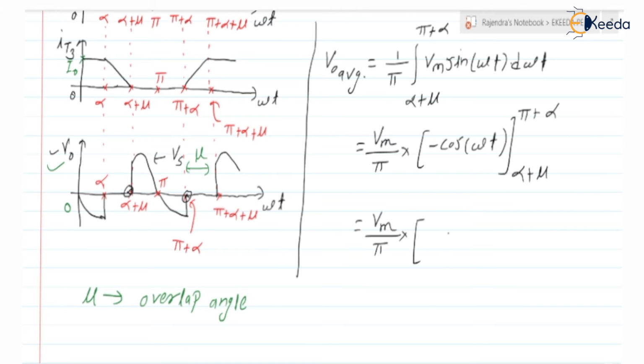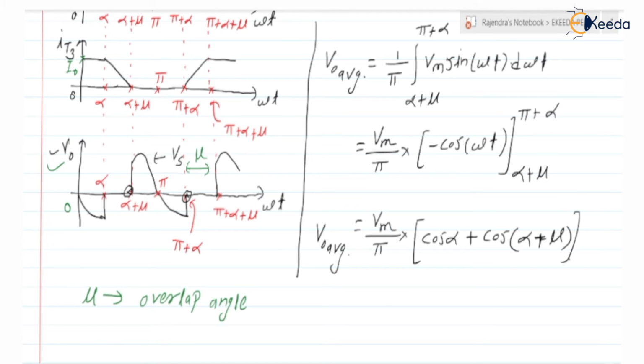What is cos of pi plus alpha? It is minus cos alpha. So this minus gives cos alpha plus cos of alpha plus mu. This is the expression for V0 average when the effect of source inductance is considered. For finding the V0 average we need to find mu, that is the overlap angle.